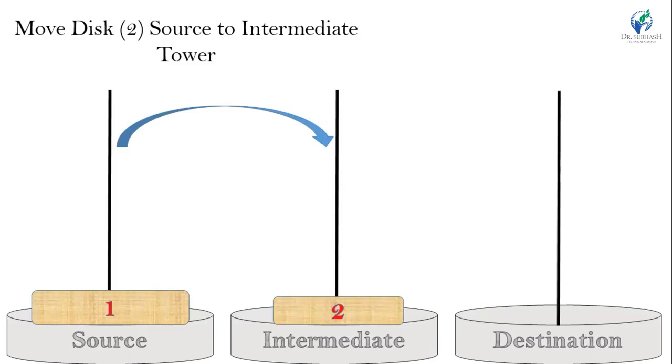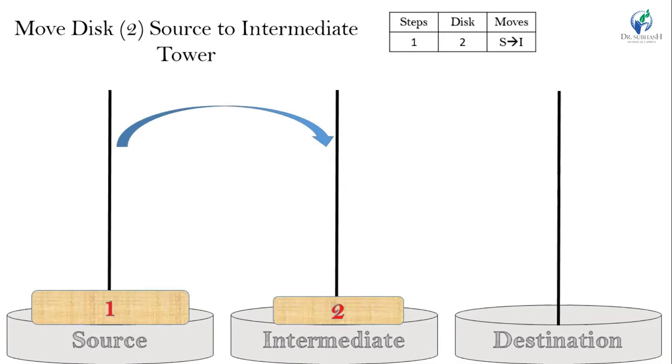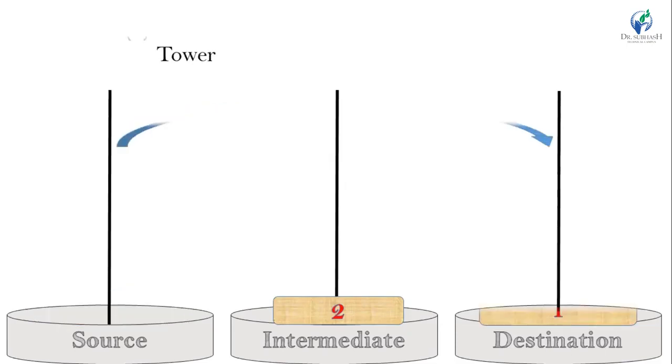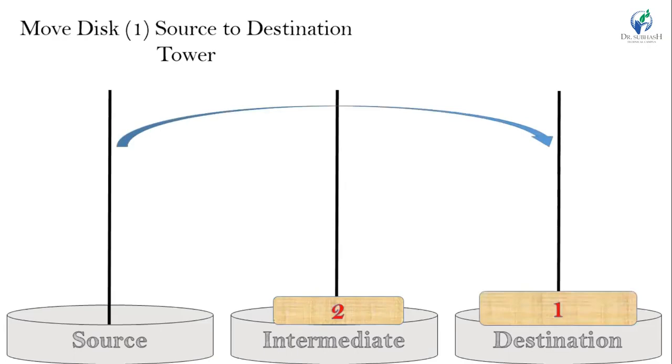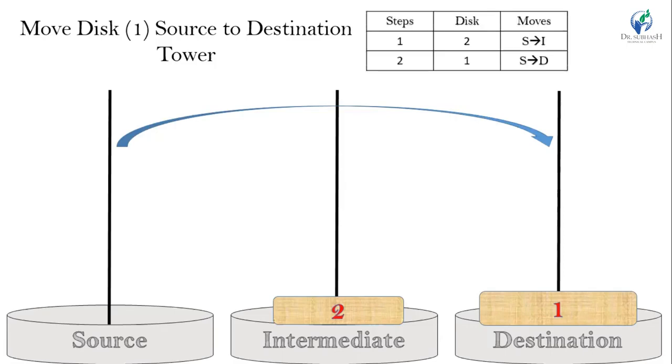So in our first step, we select disk 2 and move it from source to intermediate tower. Next step is move disk 1 from source to destination tower. So in our second step, we select disk 1 and move it from source to destination tower.